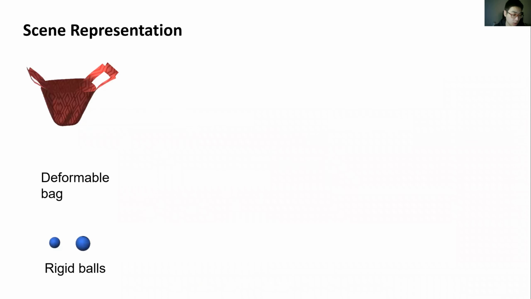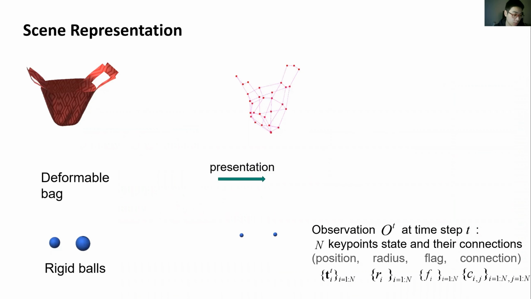To model the interaction dynamics, we start from what we have in the scene. In the scene, we have a deformable bag and multiple rigid balls. Each ball is represented as a key point, and the bag also has some associated connected key points on the surface. Each key point has a position, a radius, a fixed label flag, and a connection flag with other key points. For the radius here, when it is a ball key point, it is a ball radius. When it is a bag key point, it is a small constant value.